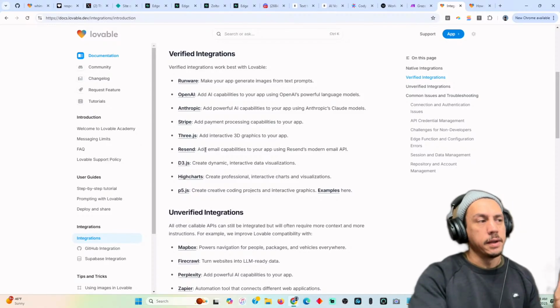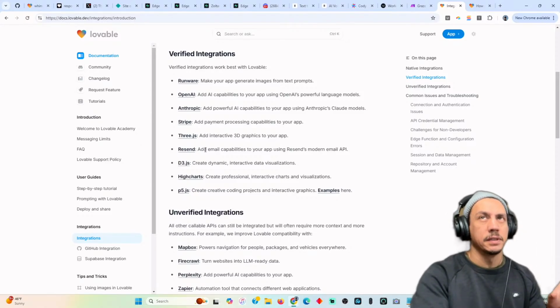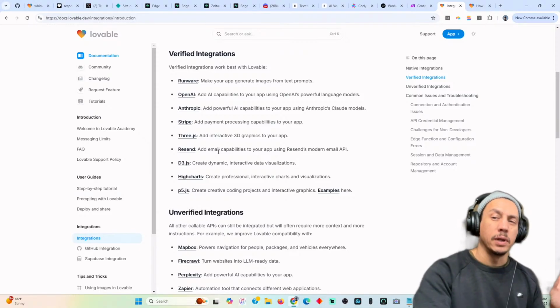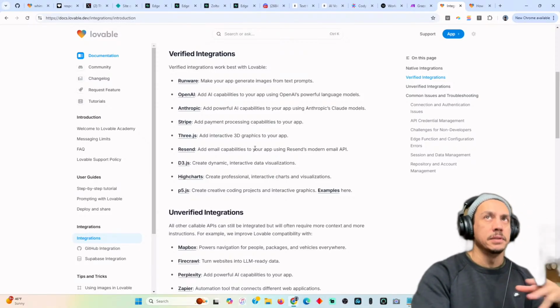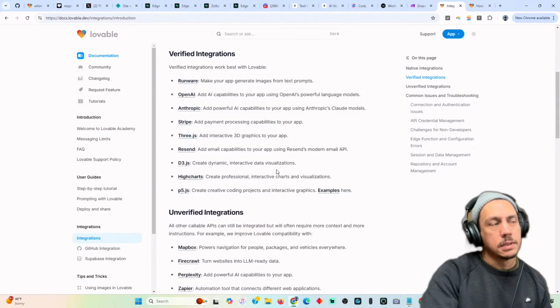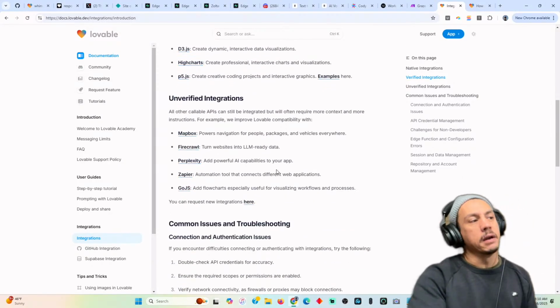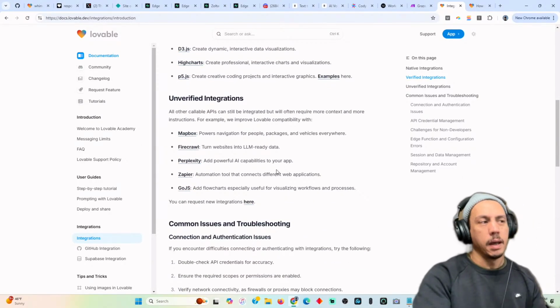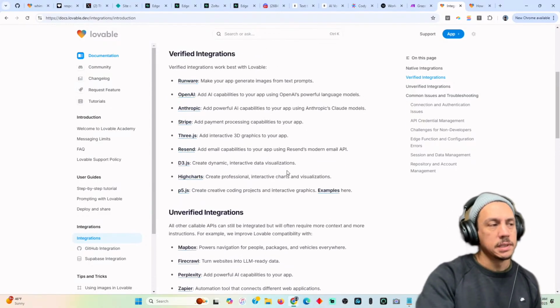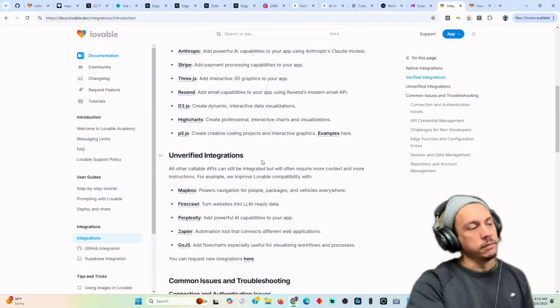Resend I've used in a couple of other apps, not specific to Lovable, but I'm familiar with Resend, so you can get email capabilities, more like transactional emails. So if stuff happens, you can fire emails out, and then you have other unverified integrations, which probably require a bit more tinkering, a bit more under the hood, to get it to work the way that you would expect. So you've got verified integrations and unverified integrations.